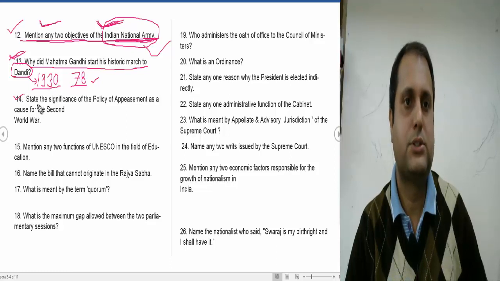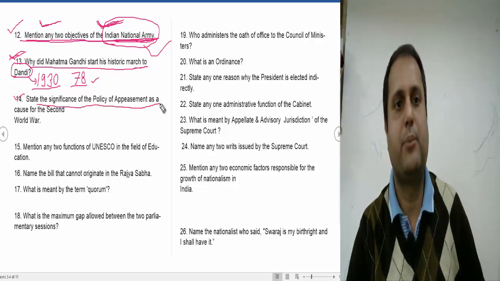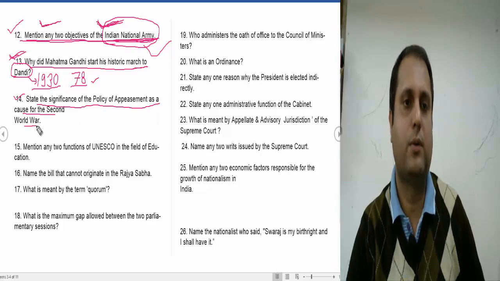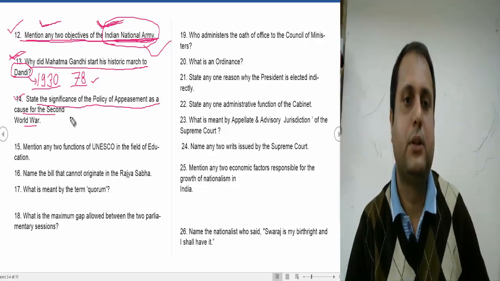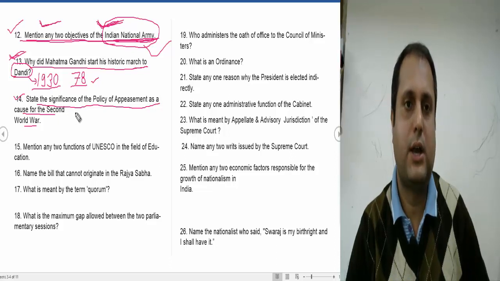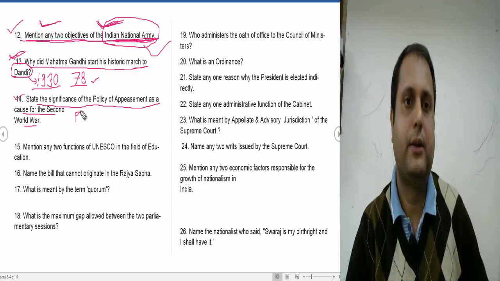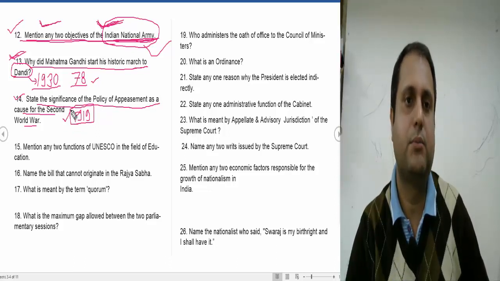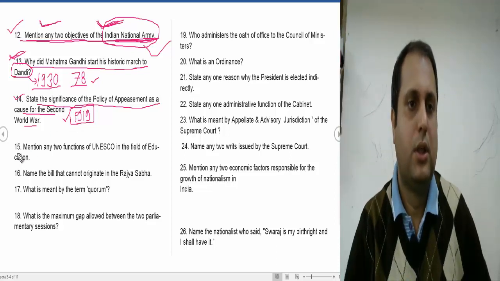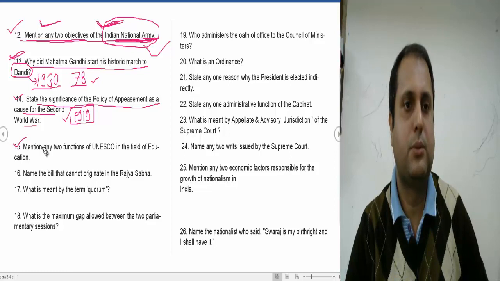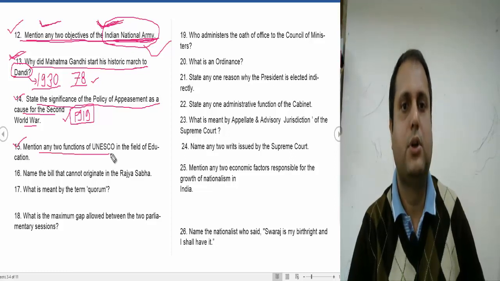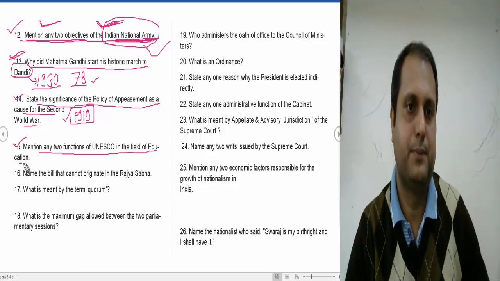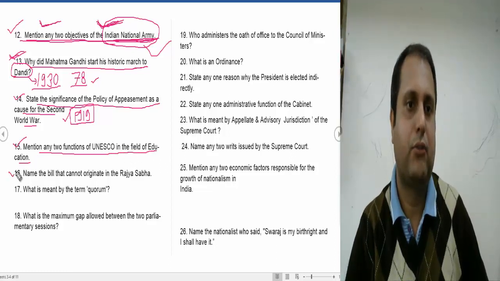So the next question is coming. State the significance of the policy of appeasement as a cause of the Second World War. You have to write there the Treaty of Versailles. It happened in 1919. It led to the beginning of the peace process, and it marked the end of the First World War. Now let's go to question number 15. Mention any two functions of UNESCO in the field of education. Very simple one.